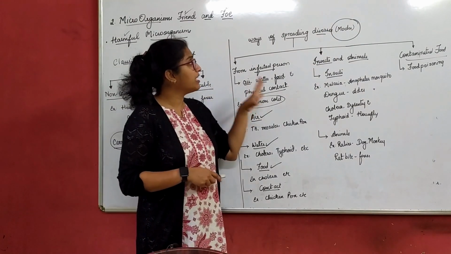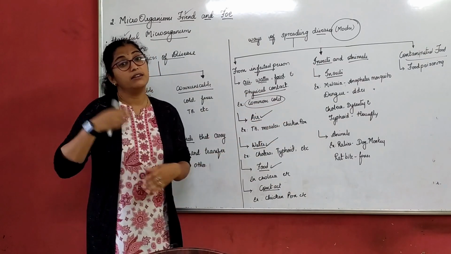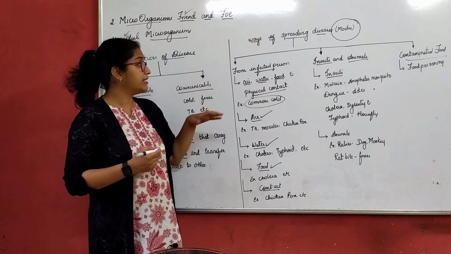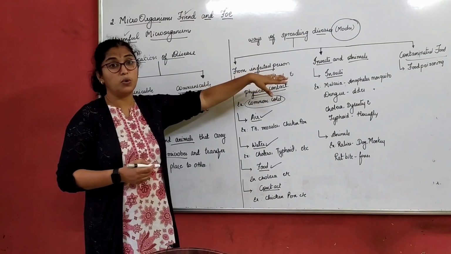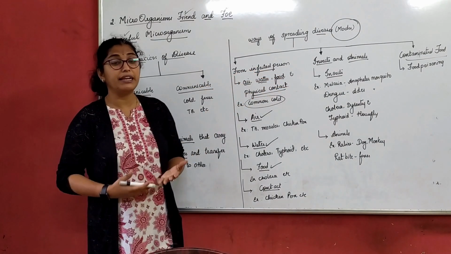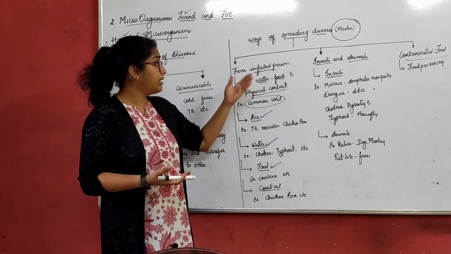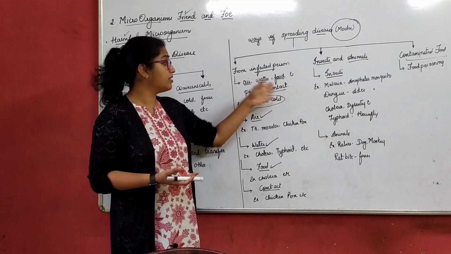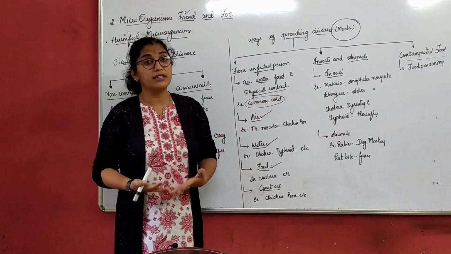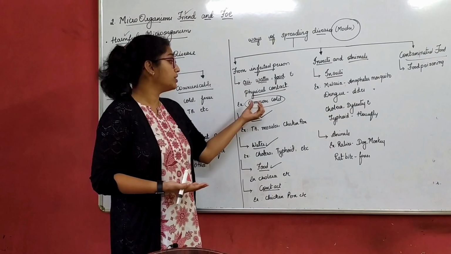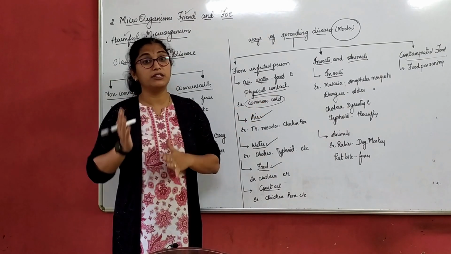Now when we are talking about the modes of diseases, it goes without saying that coronavirus, that is COVID-19, will also come under this part, from an infected person only. That is how it has been spreading from one person to another, right? We all know that. So that is a best example. Here common cold is an old example that we have written. You can write the present scenario, what's happening and what is going on. So you know better how it is affected from one person to another.